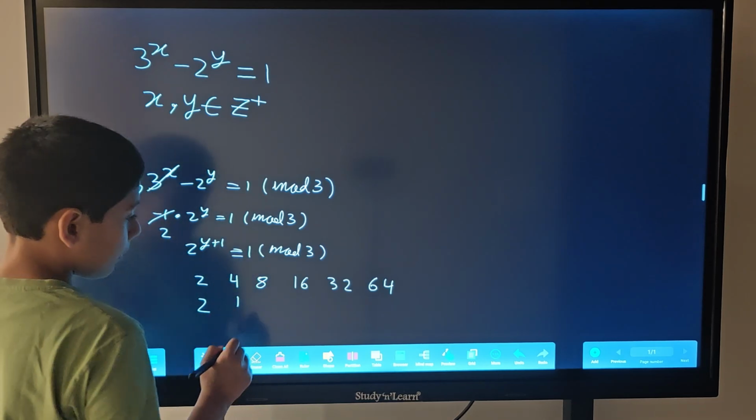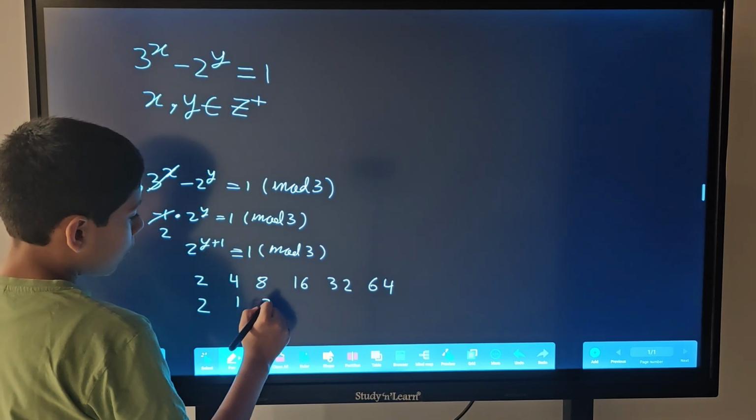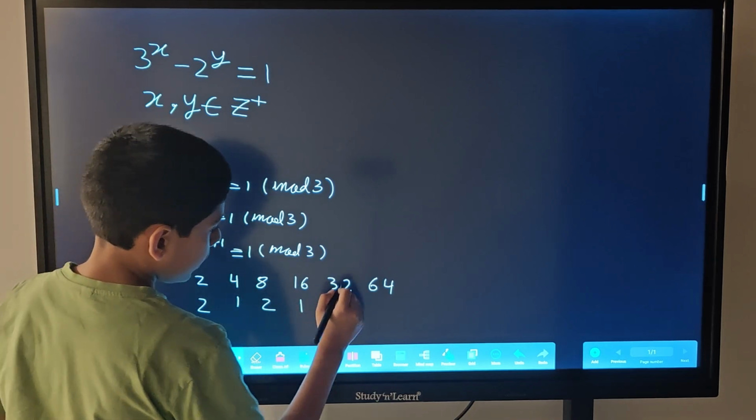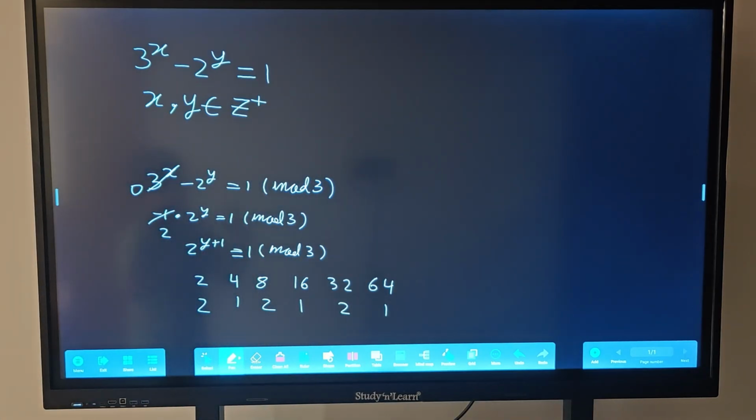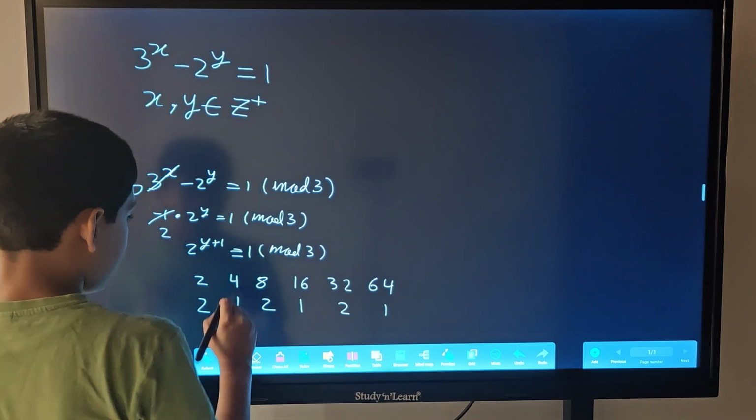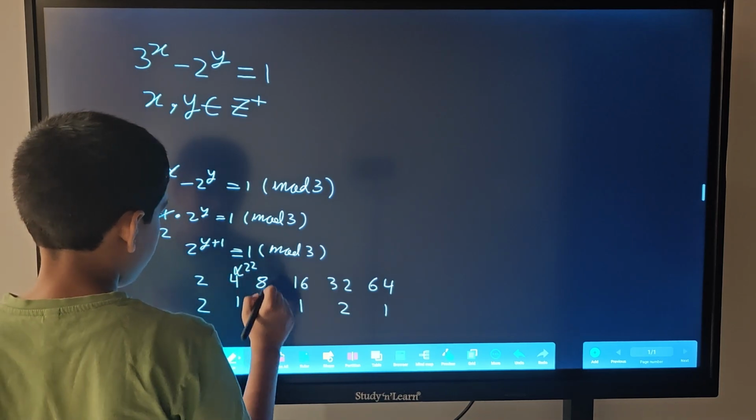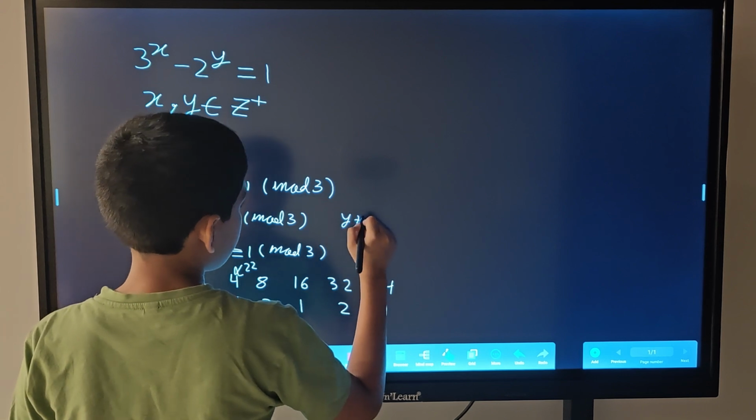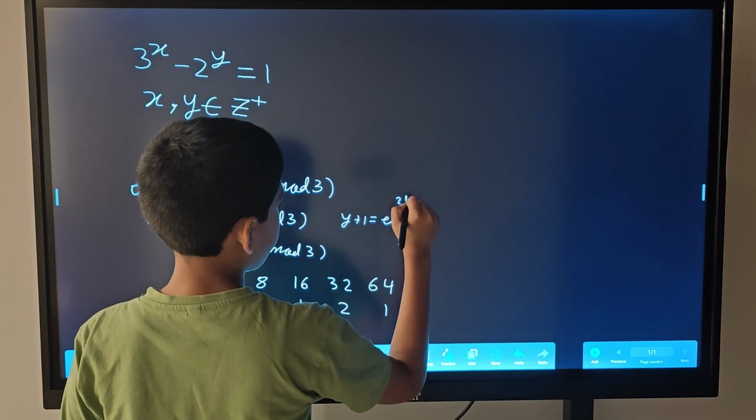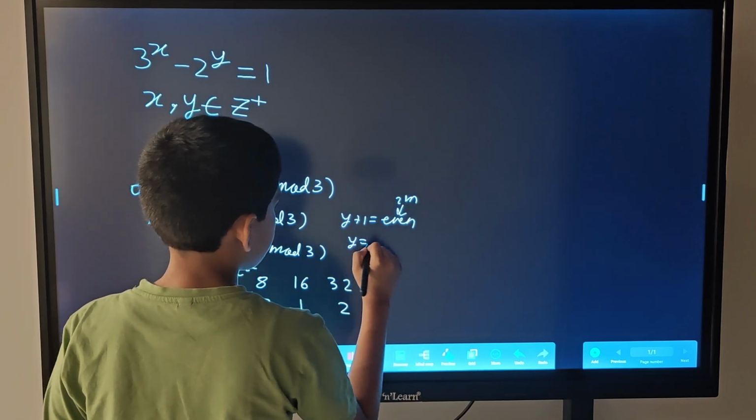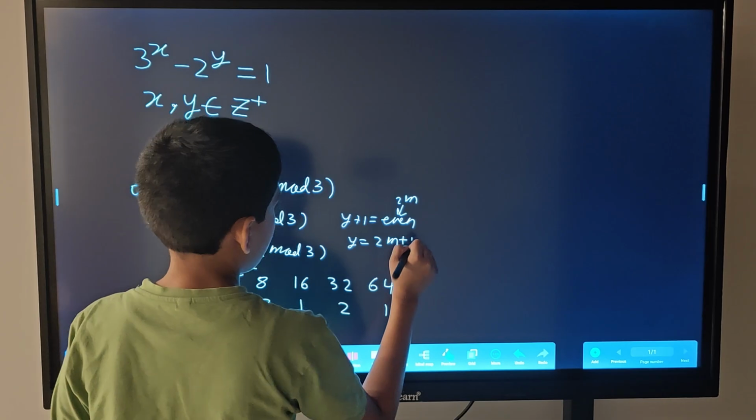We get remainder 1 by 4, remainder 2 by 8, remainder 1 by 16, remainder 2 by 32, and remainder 1 by 64. And we kind of guess that it's a looping pattern. It alternates 2, 1, 2, 1, and so on. Hence, we make the guess that since this is 2 to the power y plus 1, it will have to be even. That is 2m, where m is some integer. So y is equal to 2m plus 1.